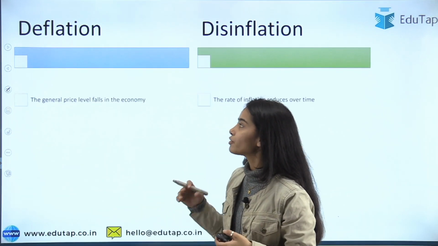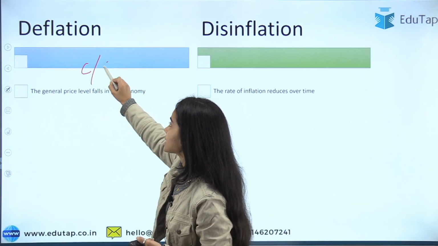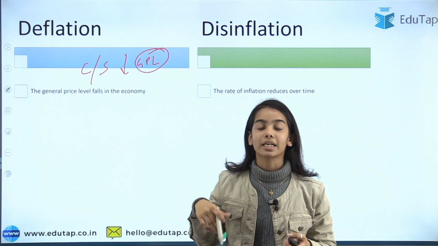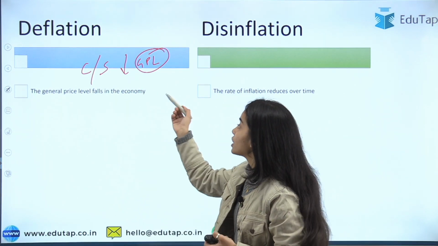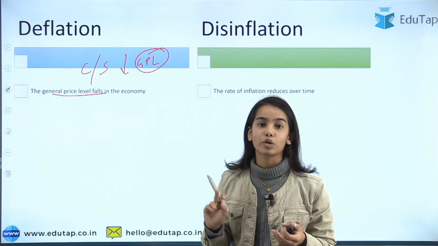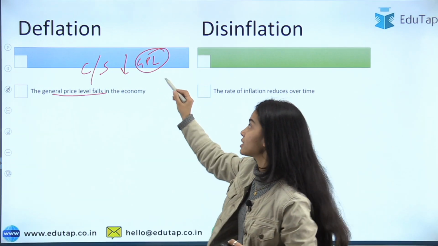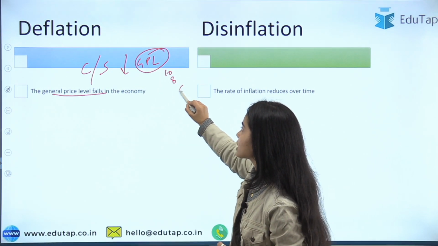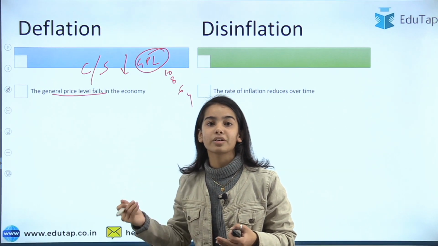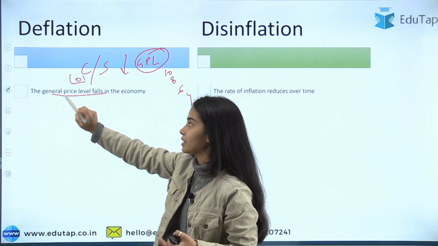Okay, so starting with the first, that is the definition itself. In deflation, there is a continuous or sustained decrease in the general price level of the goods and services that the consumers are buying or paying for. So that is, the general price level falls. Maybe let's say there is only one commodity in the whole country, that is onion, and the prices of onion are decreasing from 10 rupees to 8 rupees to 6 rupees to 4 rupees. This is the continuous and sustained decrease in the general price level of the consumer basket.